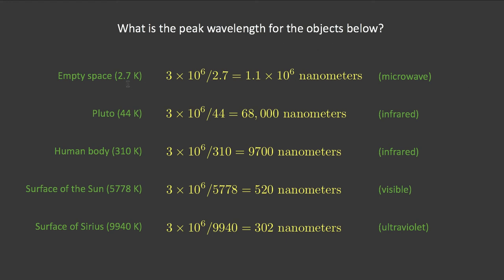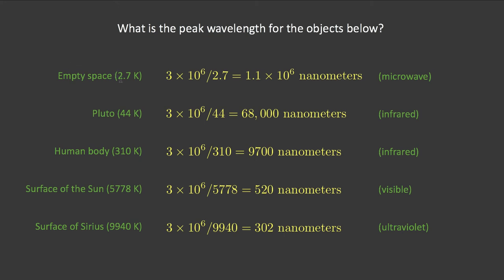So I've listed a bunch of different objects and their temperatures, and then plugged that into the equation to see how it works out. So empty space. Empty space is 2.7 Kelvin. Because it has a temperature, that means it's emitting light. So that's an important fact to remember. Anything with a temperature is going to emit light.